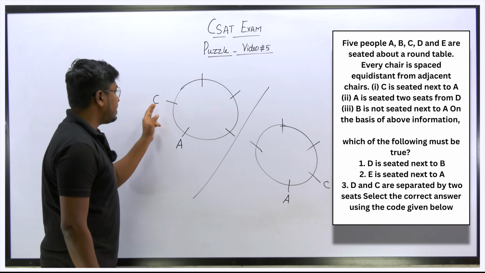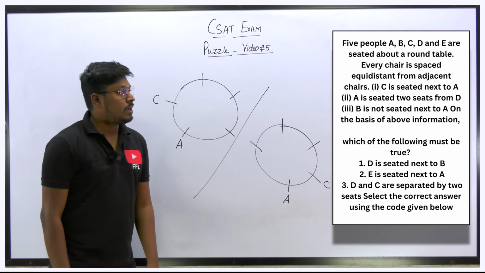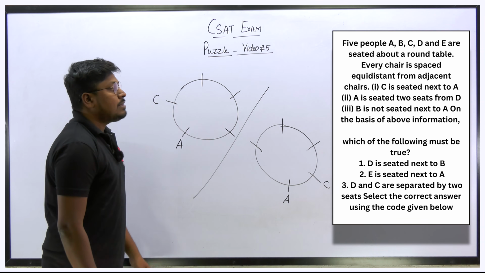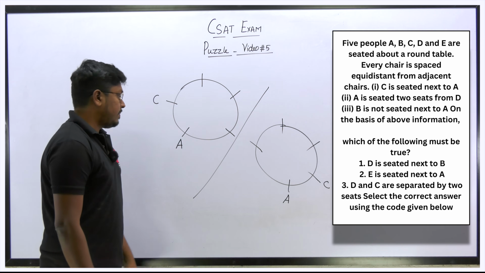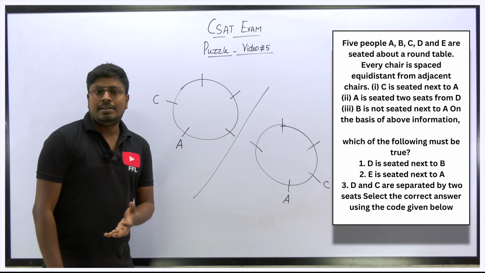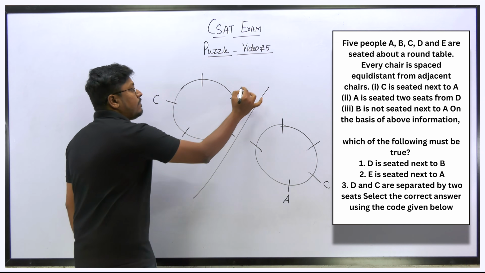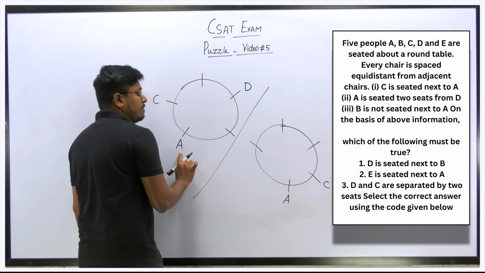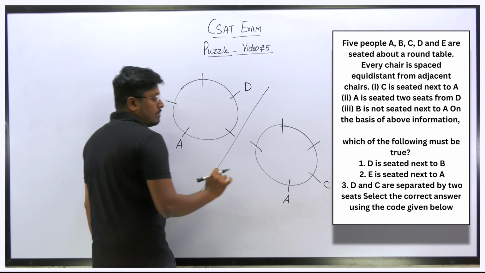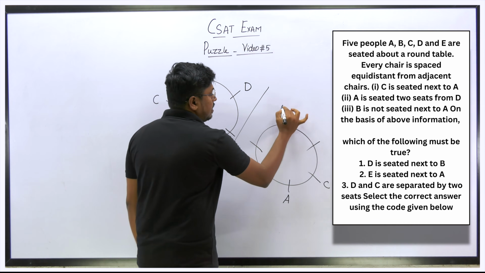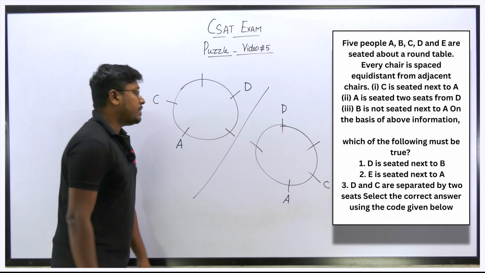So in every diagram, C is seated next to A. Second point, A is seated 2 seats from D. So from D, A is seated 2 seats away. Definitely we can fix D here, only then can we say that A will be sitting 2 seats from D. So we have to fix D here.